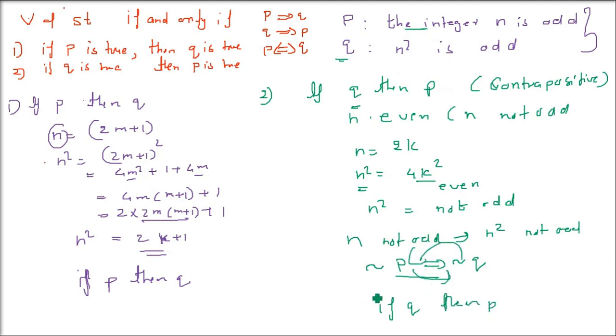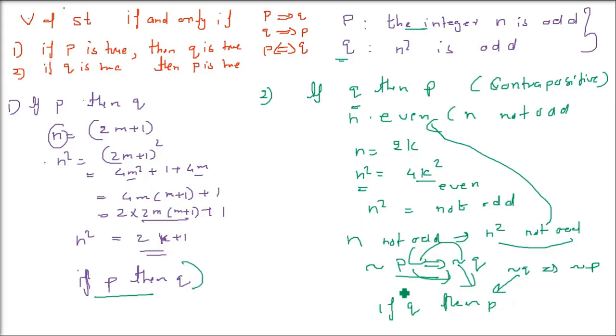So we have used the contrapositive method. We deduced not P implies not Q, or equivalently not Q implies not P. As I said, this exactly means if Q then P. If P then Q, if Q then P, both we have proved. When both of them are true, that is if and only if, P if and only if Q is true. This is the validity of the statement for if and only if.